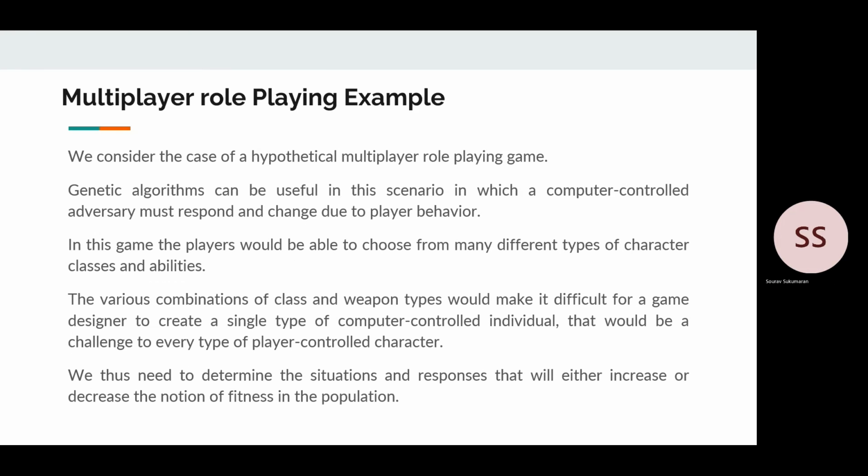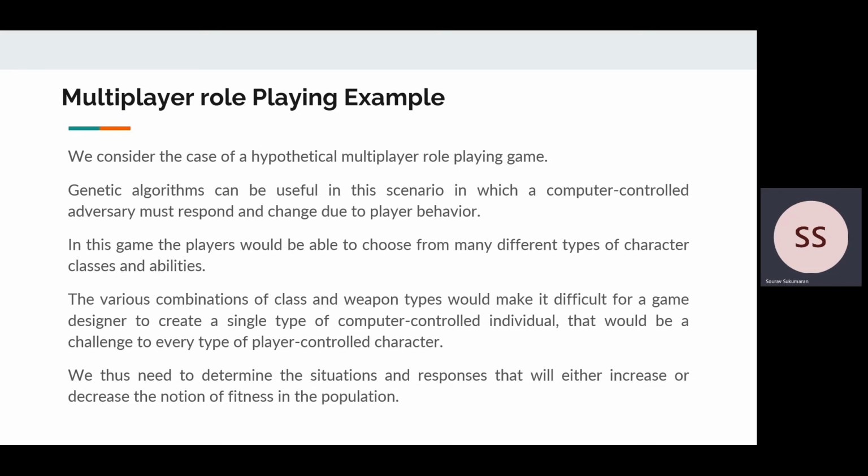We also consider the case of a hypothetical multiplayer role-playing game. Here, genetic algorithms can be of much use, wherein a computer-controlled adversary must respond and change due to the player behavior. In this game, the players would be able to choose from many different types of character classes and abilities. So the various combinations of class and weapon types would make it difficult for a game designer to create a single type of computer controlled individual that would be a challenge to every type of player controlled character.